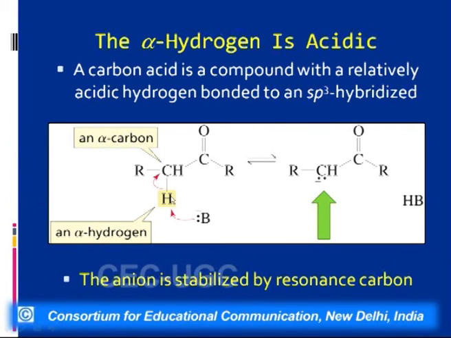And what we find is that water catalyzes this reaction. That is, water can act as an acid as well as a base. So it will help us in the conversion of a ketonic group to an enol, or an enol to a ketone. And this is quite facile, because the anion which is formed here is resonance stabilized. So for a compound to show tautomerism, it should have an acidic hydrogen, because this is the hydrogen which then migrates to this oxygen and converts the keto form into the enolic form.